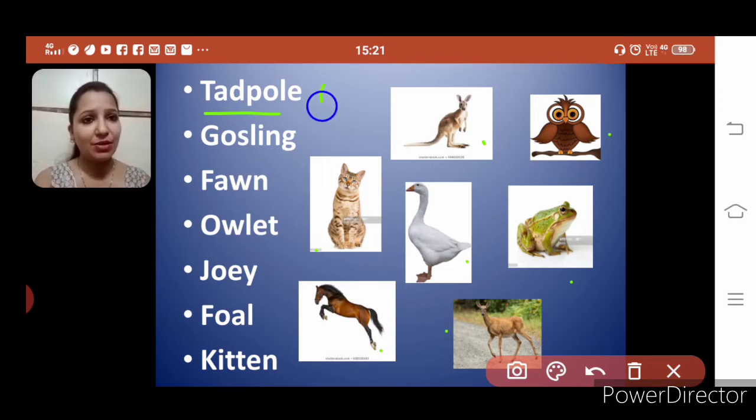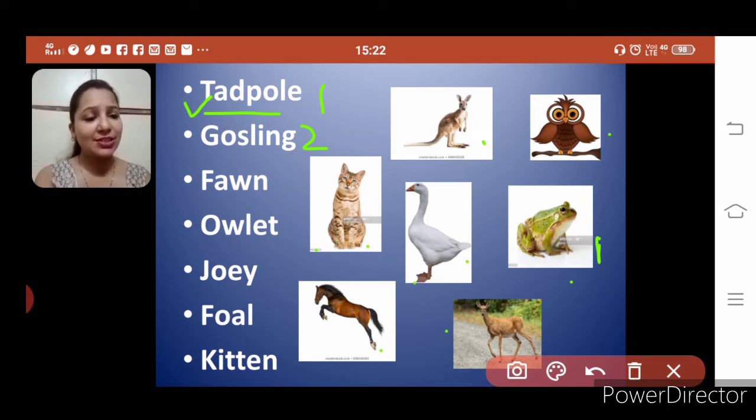So this is number 1 and we will put 1 over here. So we have found tadpole. Tadpole is frog's baby. Second is gooseling. Now whose baby is gooseling? Goose.